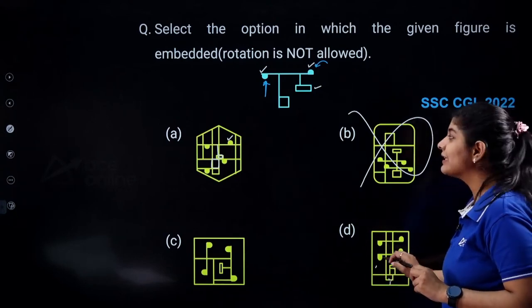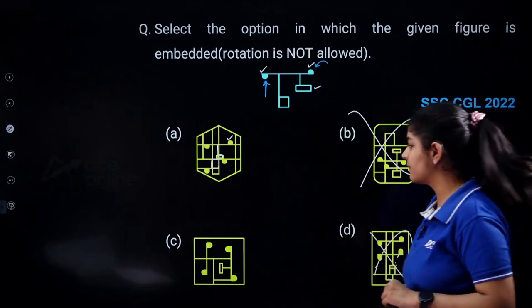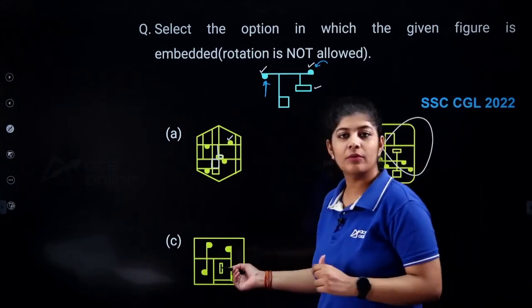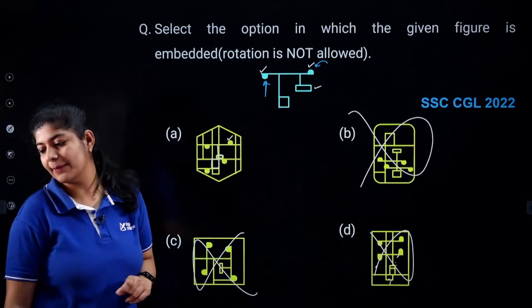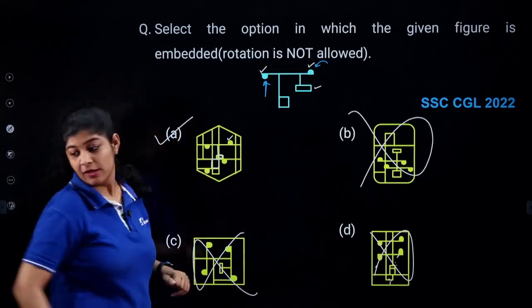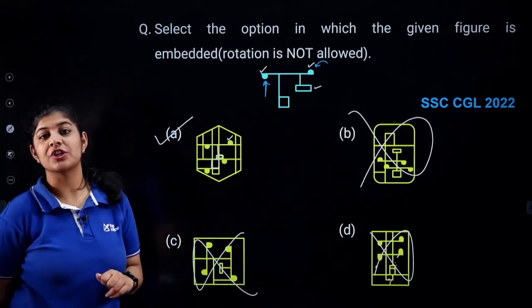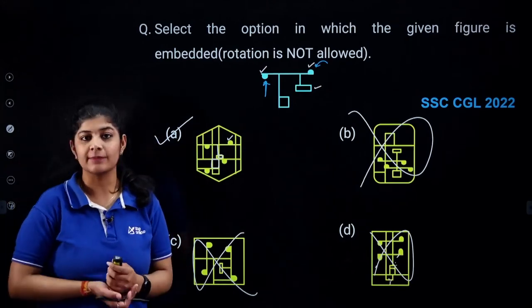The position and the distance in between the terms is not appropriate, so we just simply eliminate this particular option. Here the whole diagram is rotated, so option number C is also eliminated, and the correct answer over here is option number A. Very good, Vinay. Very good, Shrisha. Is it clear? The correct answer over here is option number A.